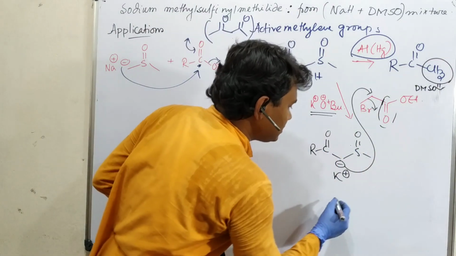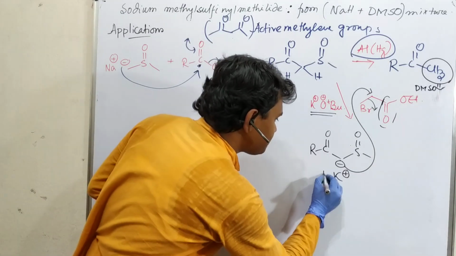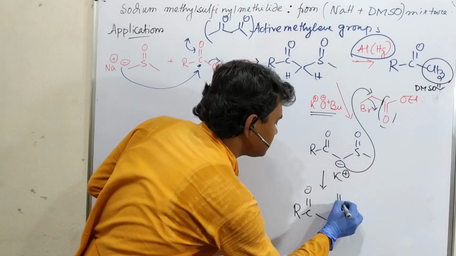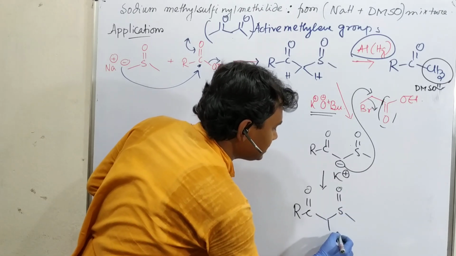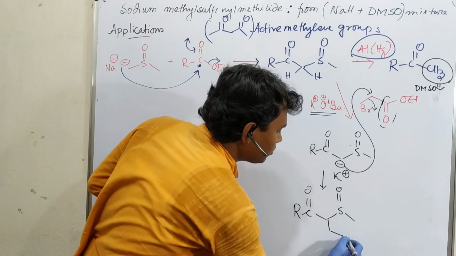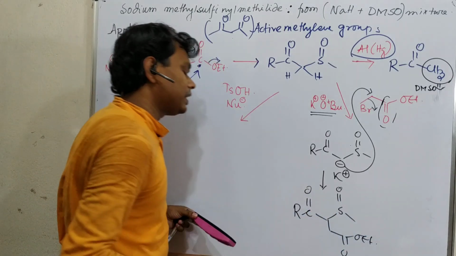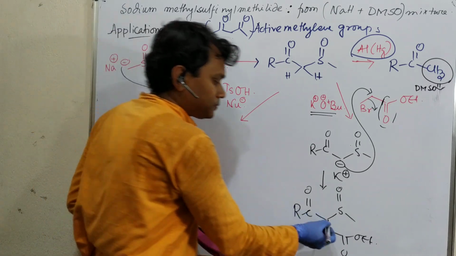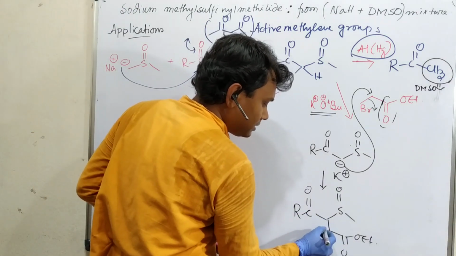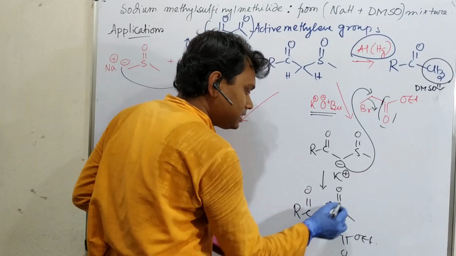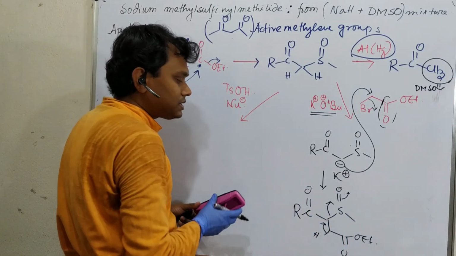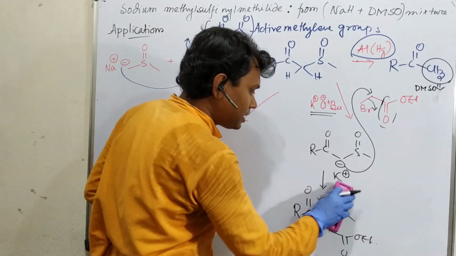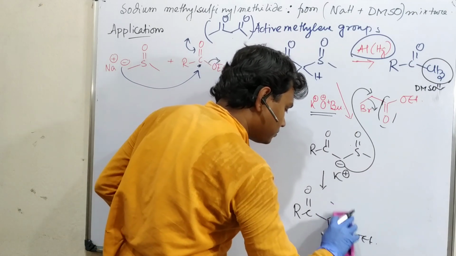Okay, so that's why this reaction results in RCO, this S double bond O, this, and here you may consider this OEt. Okay, so in the next step what happens? In the next step, this proton is abstracted, this leaves, and this reagent leaves. So ultimately what does it produce? This produces an alpha beta unsaturated carbonyl compound.